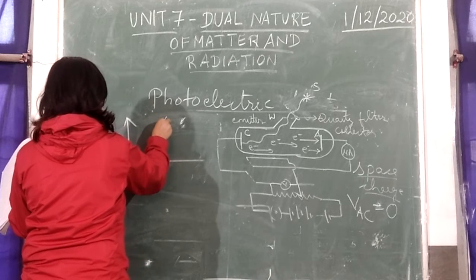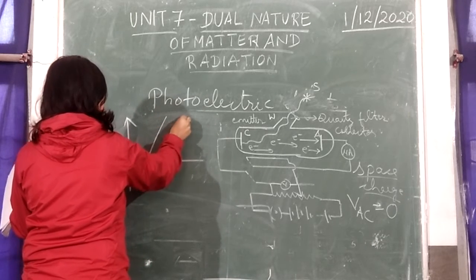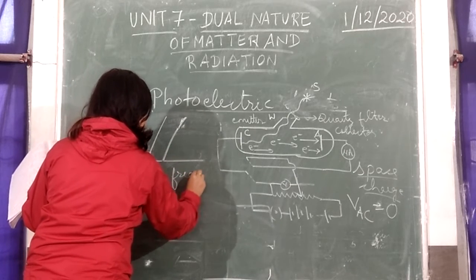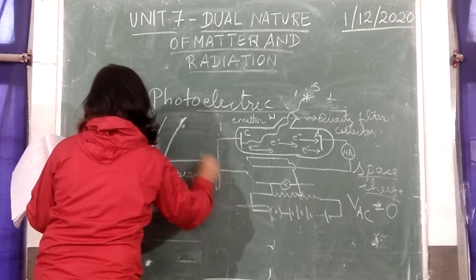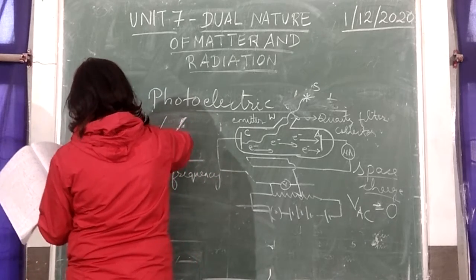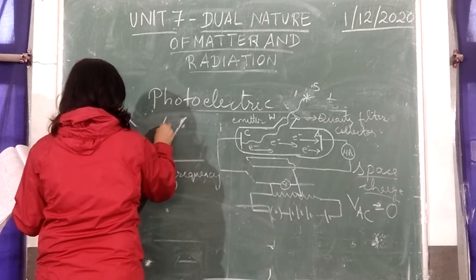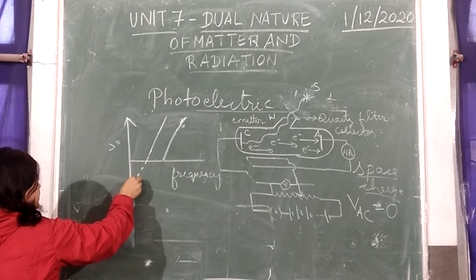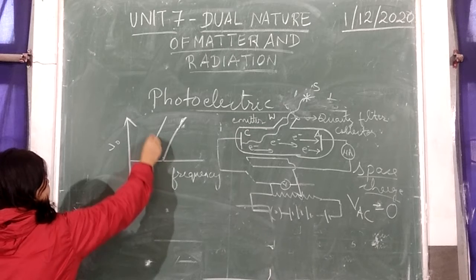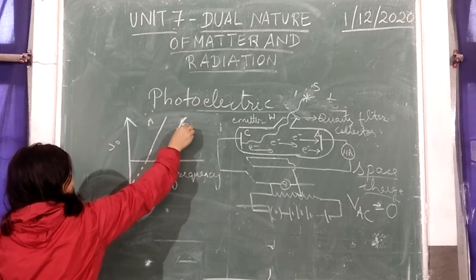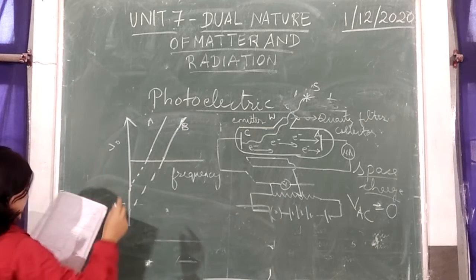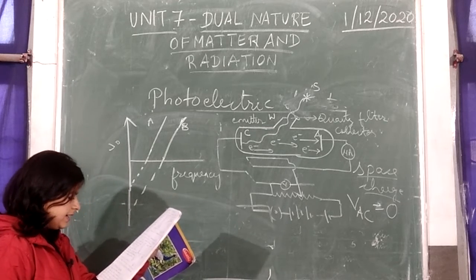Metal A, metal B looks like this, and on this axis we are plotting V0, stopping potential, with respect to frequency. Now the intercept of this graph is important, so just take an intercept for metal A, and this is for metal B. Just extend it to draw the intercept on the potential axis.